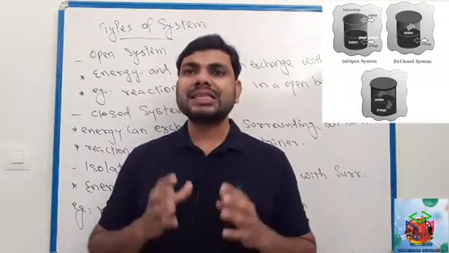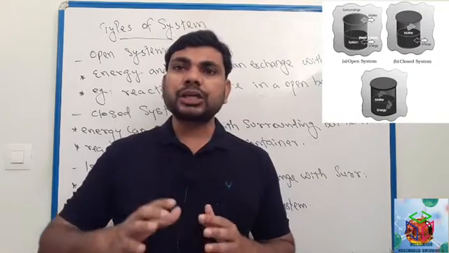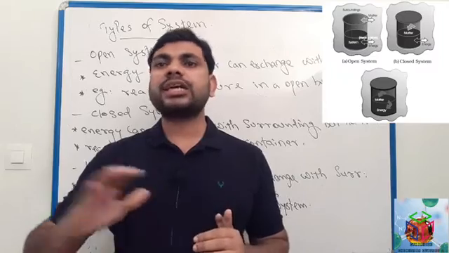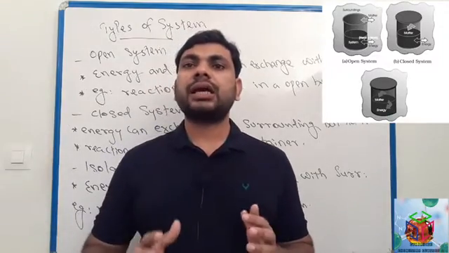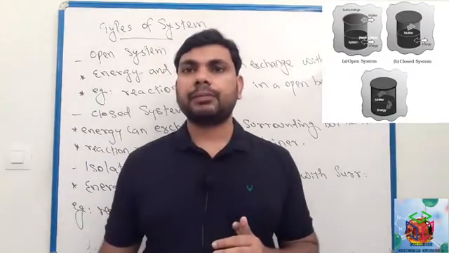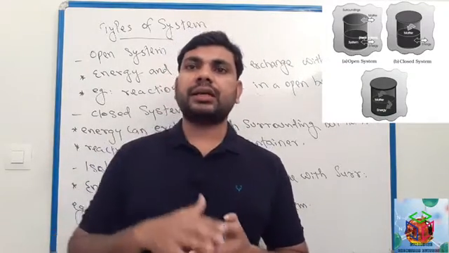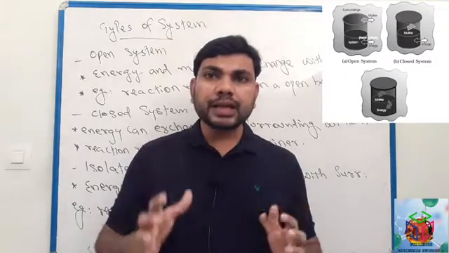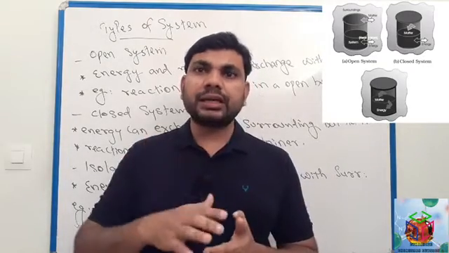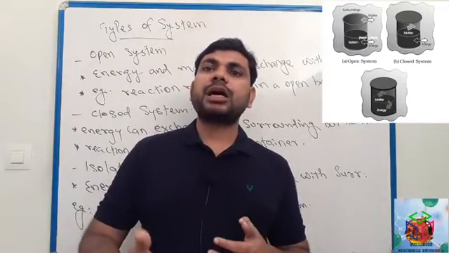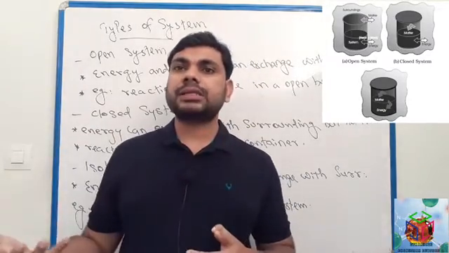Next one, closed system. Closed system means a system in which matter cannot exchange with the surrounding, but energy can exchange with the surrounding. Example, reaction mixture in a closed container. It is a closed container, so vapor or gaseous particles cannot escape outside.